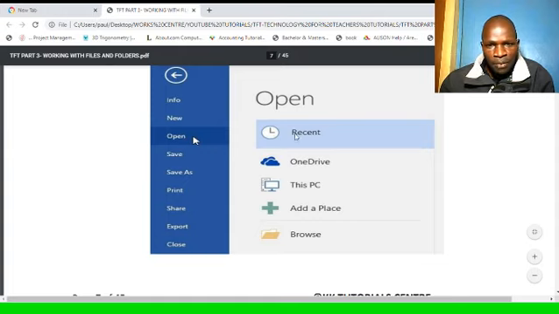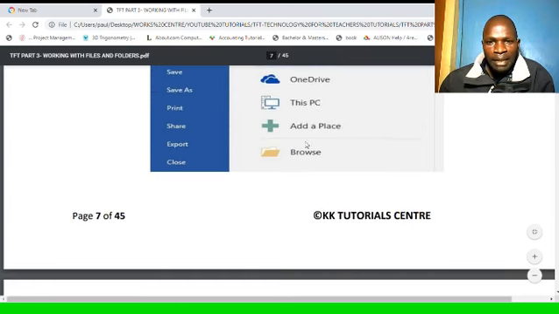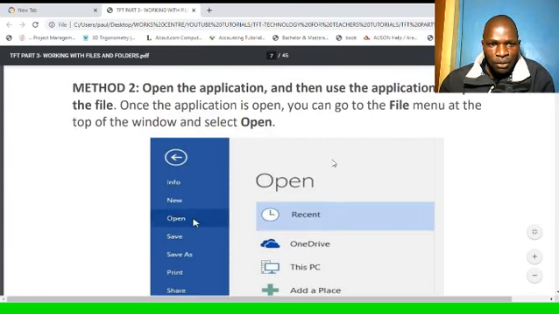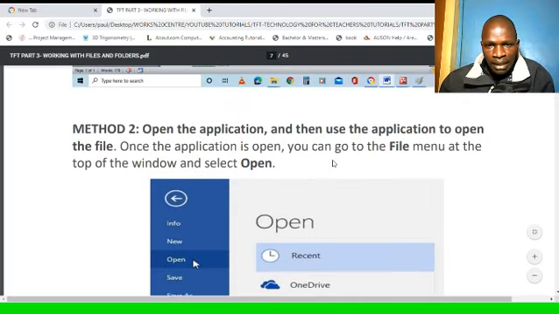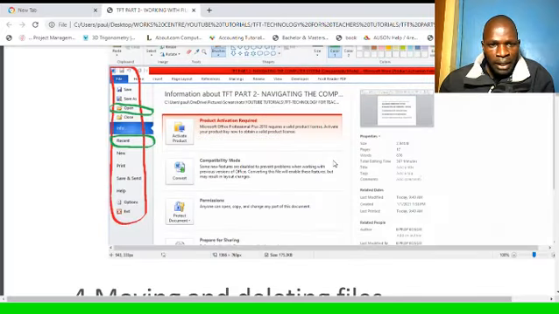So if you click Open, you'll be brought to the right part, which will give you options for opening. You can open recent files. You can go to the drive, like the one I have in my File Explorer or OneDrive. You can also look for that file and open it in This PC or in your computer, or you can add a place to look for that file. There is also browsing for the file. So you open the application and then use the application to open.